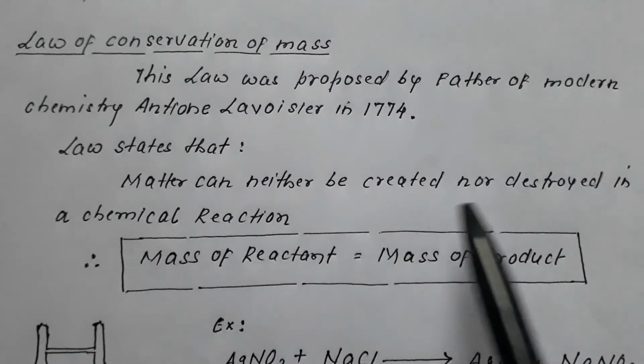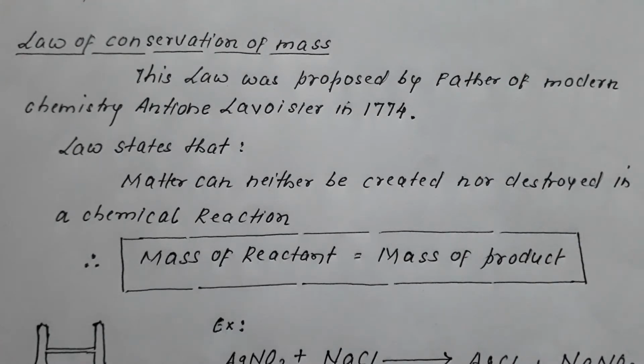Therefore, the mass of the reactant is always equal to the mass of the product. So during a chemical combination, the mass remains unchanged. Whatever is the mass of the reactant would be the mass of the product.